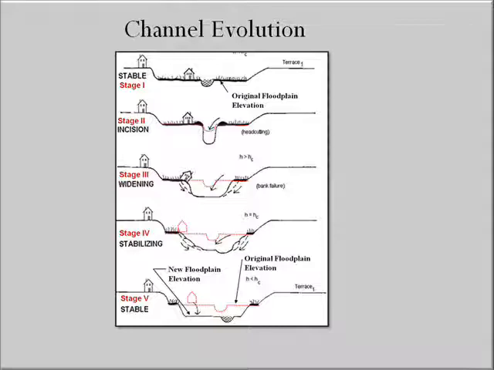The series of erosional and depositional processes that occur as the channel regains its equilibrium condition is referred to as channel evolution, and can be broken into 5 stages.